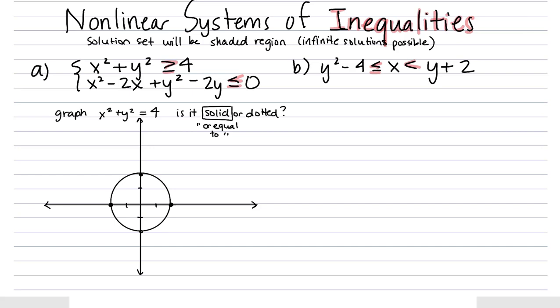And then we're going to graph the next curve. Actually, let's shade before we graph the next curve. I think this is how most people prefer to do it. Okay, so we're going to shade the solution to that first inequality. We're looking for the x and y values that will plug in and make it greater than or equal to 4. So what we want to think of is inside the circle versus outside the circle when we're shading this. So next we'll shade.